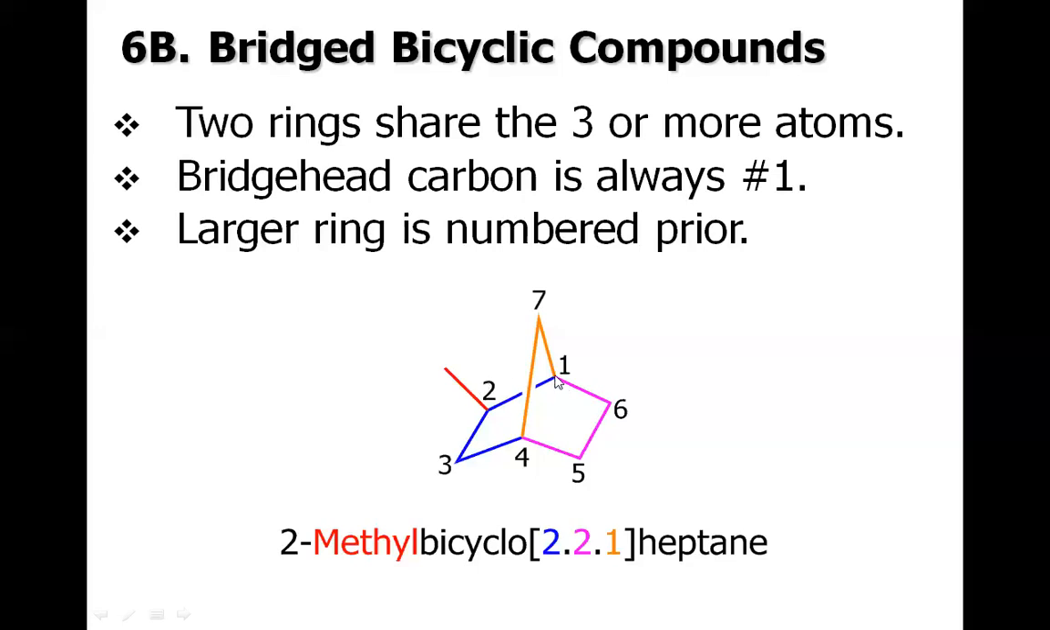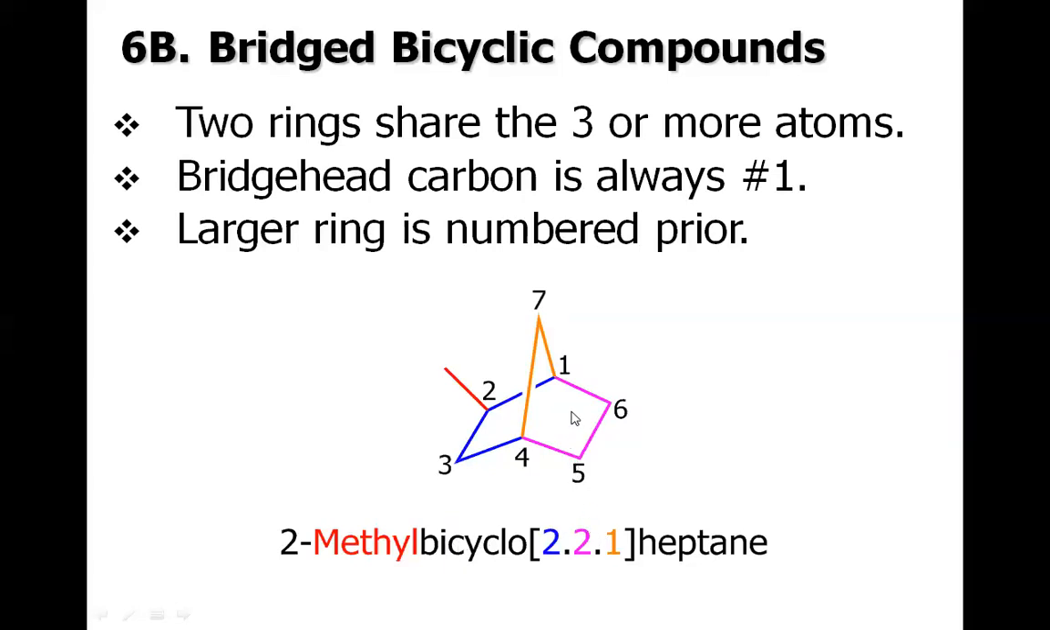So if you consider this carbon as 1, this bridgehead carbon, the methyl will be at 2 position. But if you consider this carbon as 1, the ethyl group must be at carbon number 3 position. So 2 is better than being at 3 position. So the name must be 2-methyl bicyclo for the bicyclic compound, and 2 to 1.